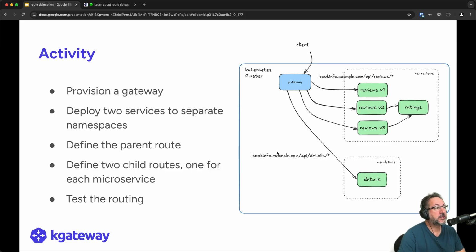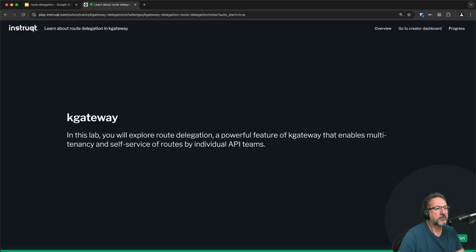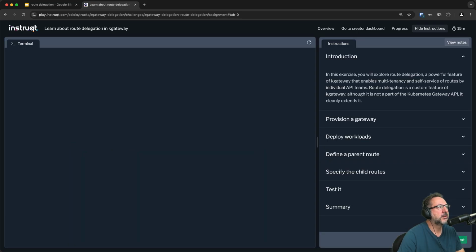So what are we going to do? Let's play with this feature in order to really understand how it functions. We're going to use the Bookinfo sample application as our test bed in a sandbox, and specifically the two services, reviews and details. We're going to explore a fictitious example whereby we want to expose both of these API endpoints through a gateway, and we'll define a parent route and two child routes. We'll do some setup, provision a gateway, and deploy those services, and then configure the route delegation and see it in action. So without further ado, let us step into our environment here.